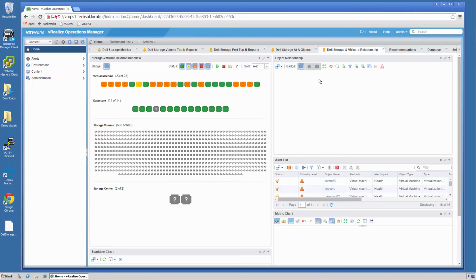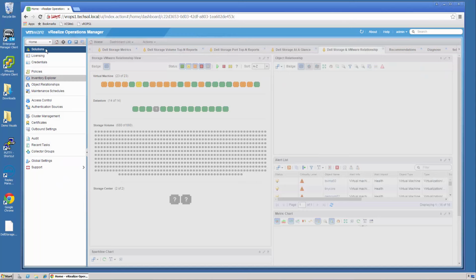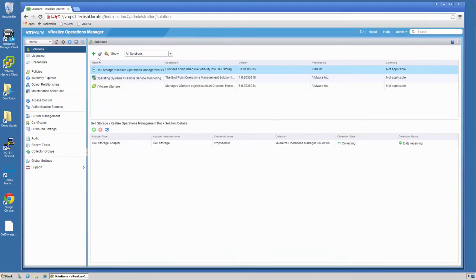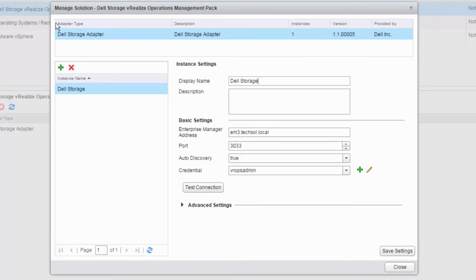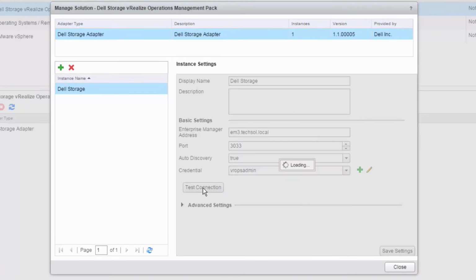Next, let's talk about troubleshooting. So the first thing that you can usually do to troubleshoot the adapter, to make sure that it's working, is go over to the Solutions tab. Once at the Solutions tab, a quick, easy way to make sure that it's running is to go into it and just do a test connection.